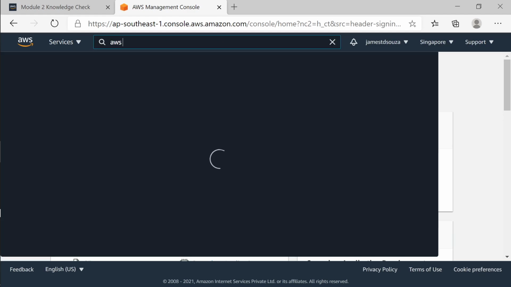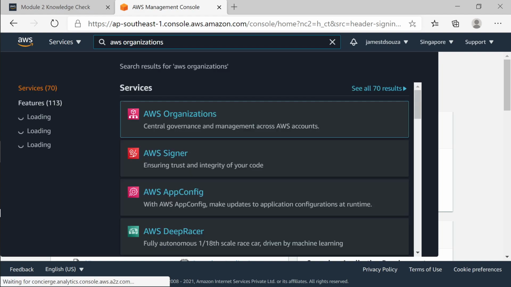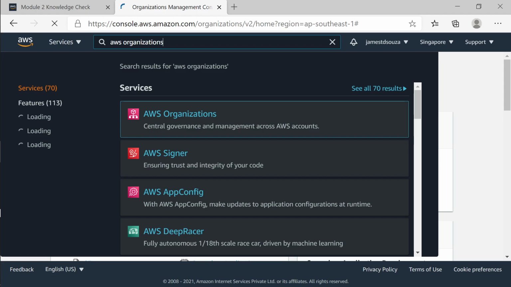So AWS Organizations. They usually ask 1 or 2 questions on this. So when you're running a company where you want to give access to everyone, but yet you want to see who is using how much, or you want to group them under a particular department, you can do all this using Organizations. So you have better control over the cost, and you can take away the access also at the organization level by applying policies. You can apply a policy for a particular department, for a particular account. Some accounts you can give admin access. So all that magic can be done in AWS Organizations.